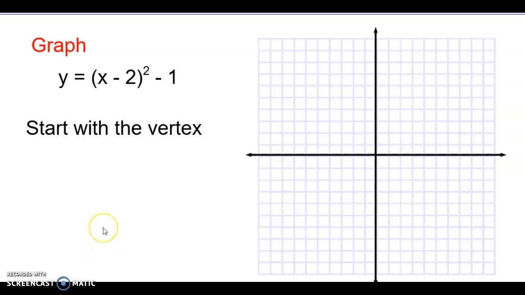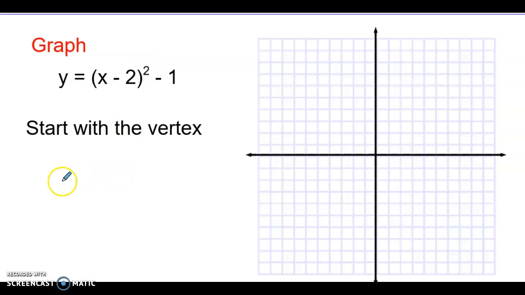Hi everyone. Today we're going to talk about graphing. Now, you can graph pretty much any function by finding a vertex first and by knowing the shape of the graph. So this particular example, we have an x squared. If x is squared, that's a parabola. So we know the shape's going to be a parabola.